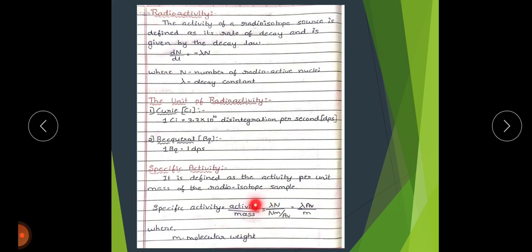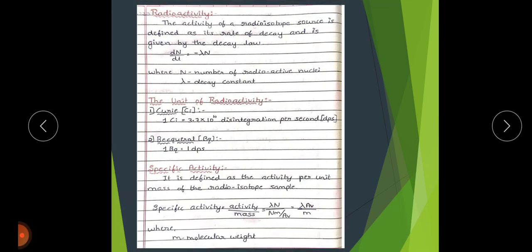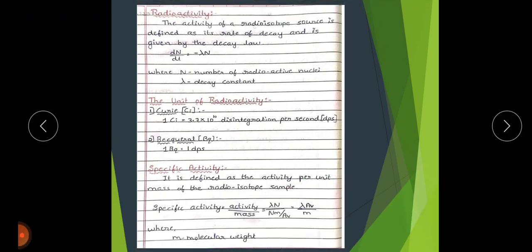We already know that activity can be written as λN. The mass can be written as N times M divided by Av, where the numerator and denominator both contain N, the number of radioactive nuclei. So N will be cancelled. The remaining is λ Av divided by M, where M is the molecular weight and λ is the decay constant.